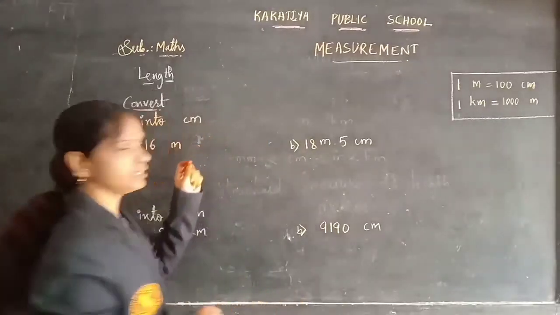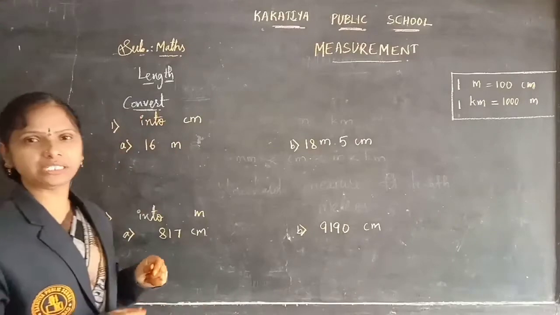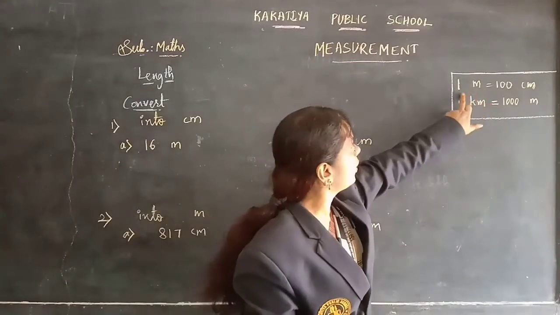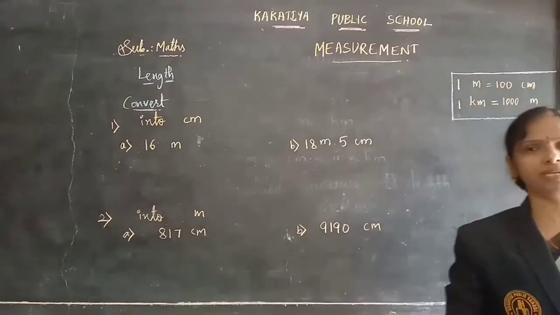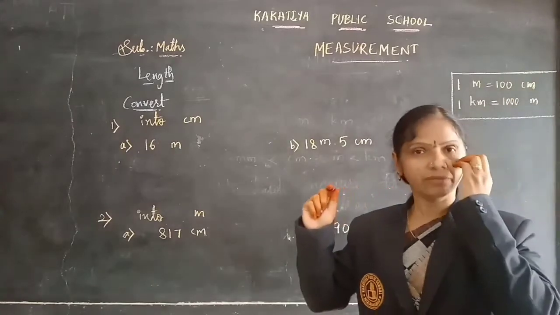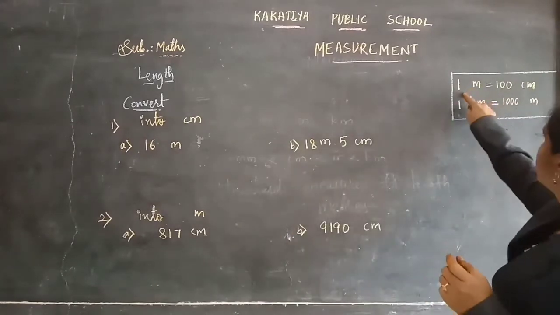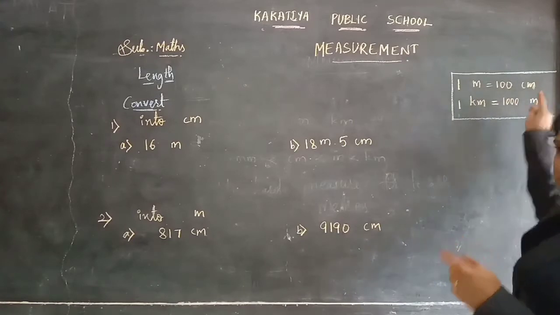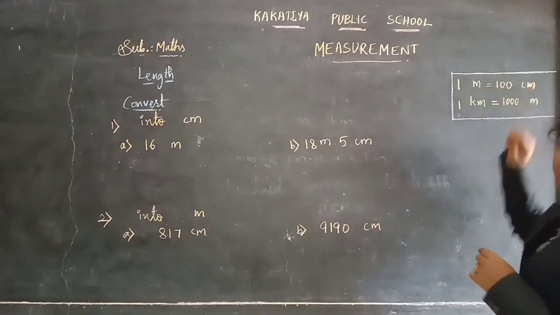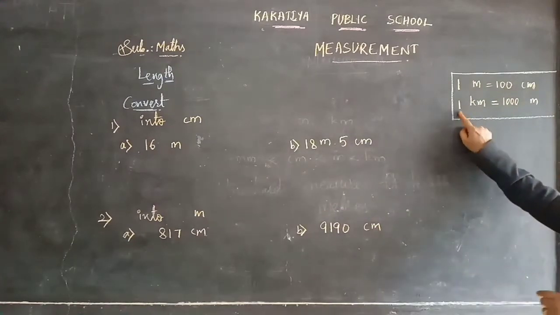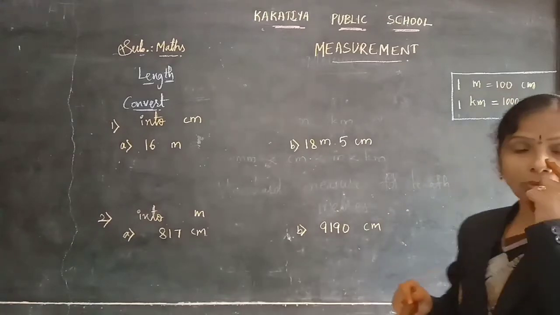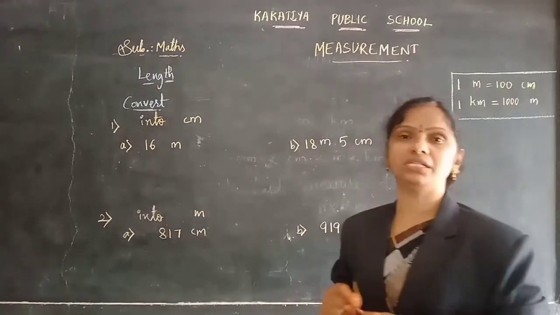Yes, children, have a look at these lengths and conversions. First, before doing the conversions, I will look at this formula. 1 meter is equal to 100 centimeters. To measure 1 meter, we require 100 centimeters. When we are converting from meters to centimeters, 1 meter is 100 centimeters. And have a look at this. 1 kilometer is equal to 1000 meters. So 1 kilometer distance is equal to 1000 meters.